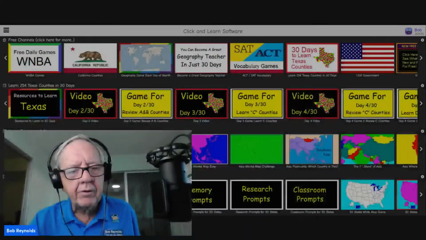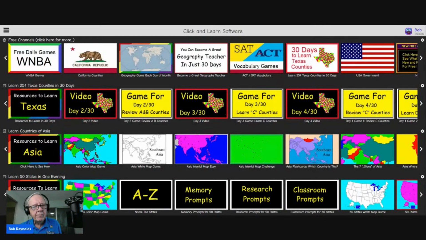And also you can, let's go back over to here. When you click this button, it will give you a list. It'll open a new window, and it gives you a list of the counties of Texas that you can print. Take those with you and work on going through